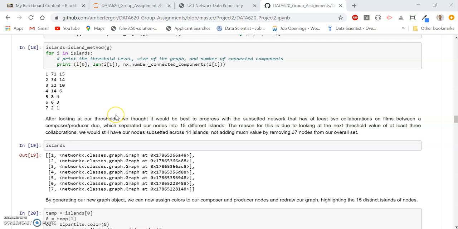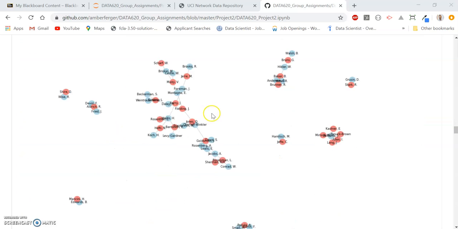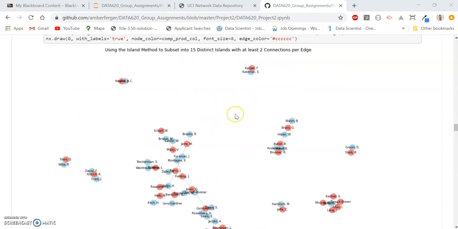After saving the subnetwork in a new graph object, we then were able to display it here. And you can see very distinctly the 15 different islands that we've created.